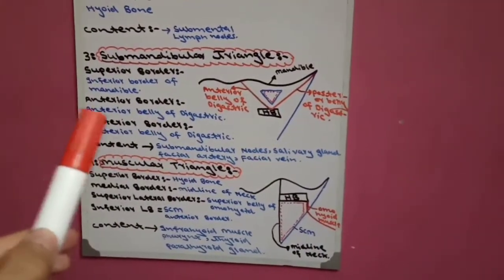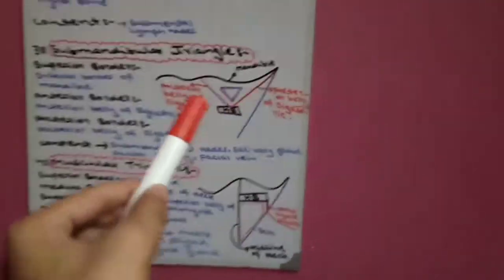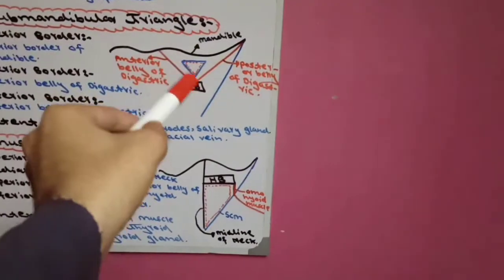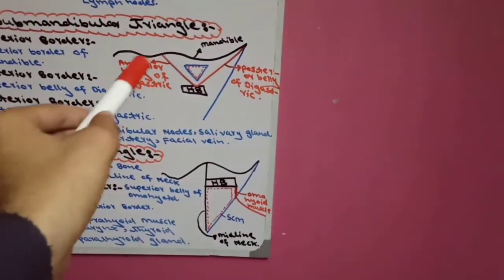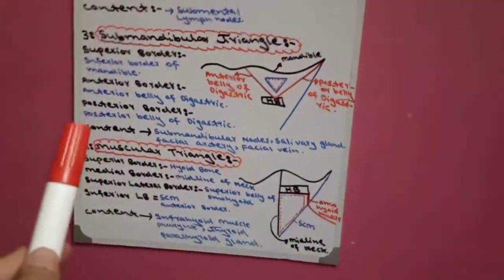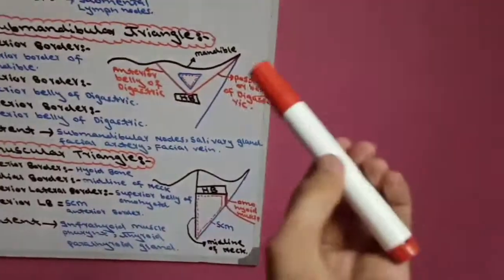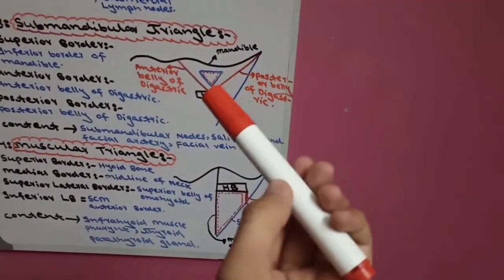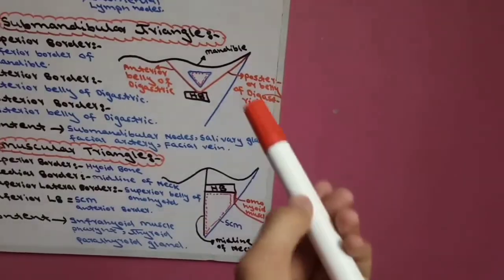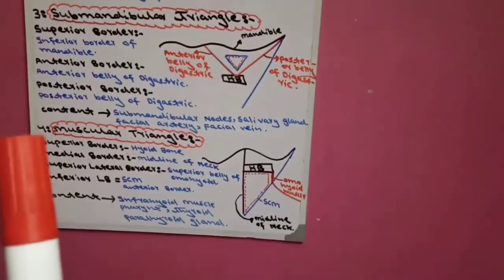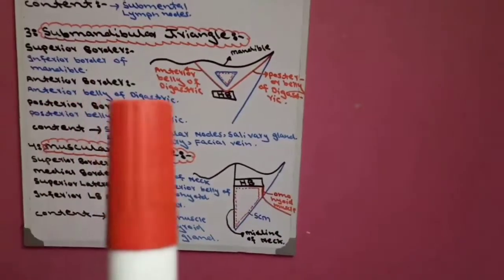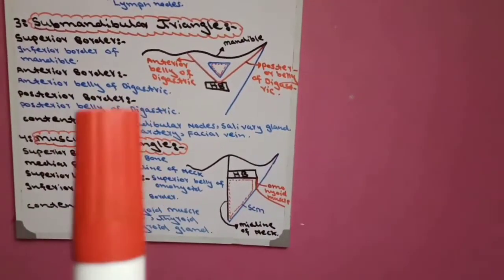Now second is anterior border. This border, the anterior border, is formed by anterior belly of digastric. The third is posterior border. Posterior border of submandibular triangle is formed by posterior belly of digastric. These are the three borders: superior border, anterior border, and posterior border.